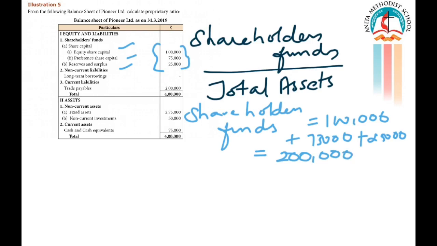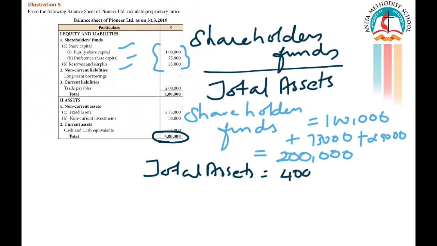Total assets. Total asset is already given over there. How much is the total asset? 4 lakhs is the total assets. Write it down. Total asset is equal to 4 lakhs.